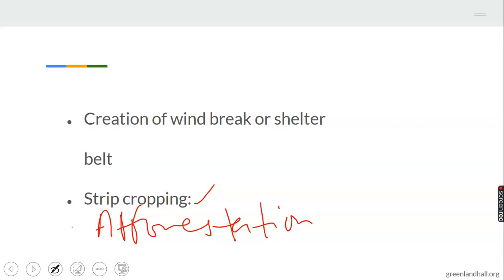Afforestation, reforestation. Under reforestation, when you remove one plant, carrying out deforestation, another tree should be planted in the place you remove one. Two or three trees should be planted as well in order for the farmer to control erosion. That is reforestation. Take note, afforestation and reforestation can help to prevent soil erosion. I believe you are following.